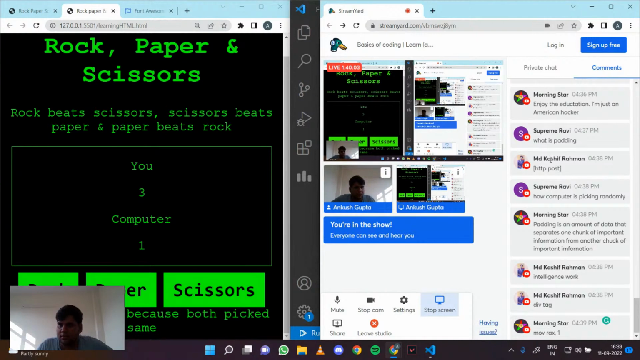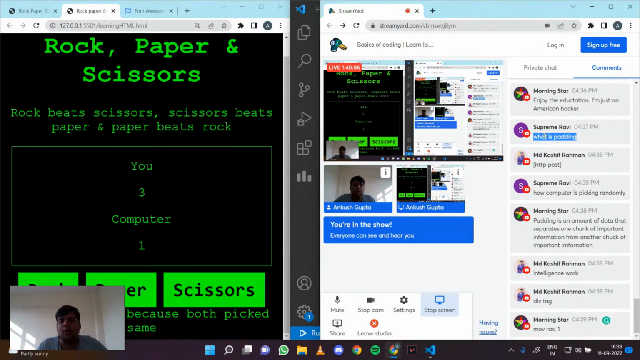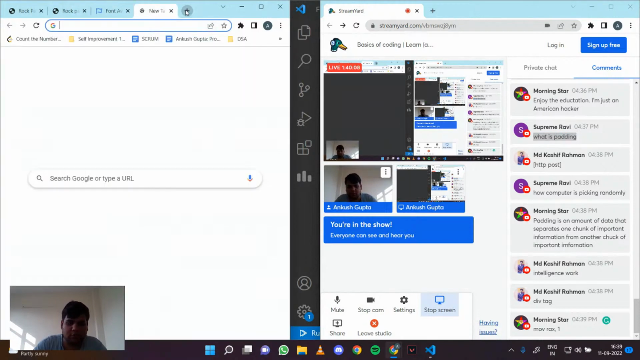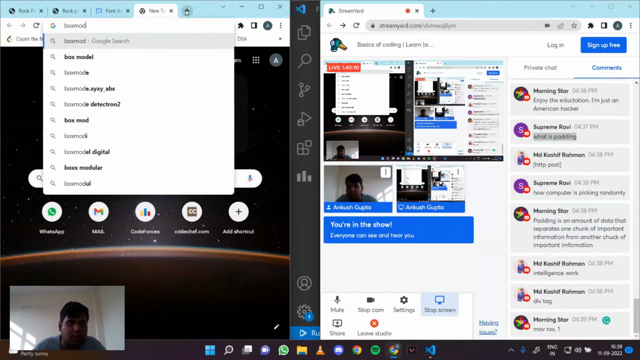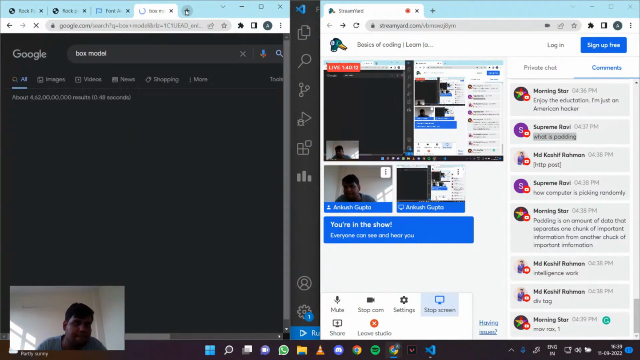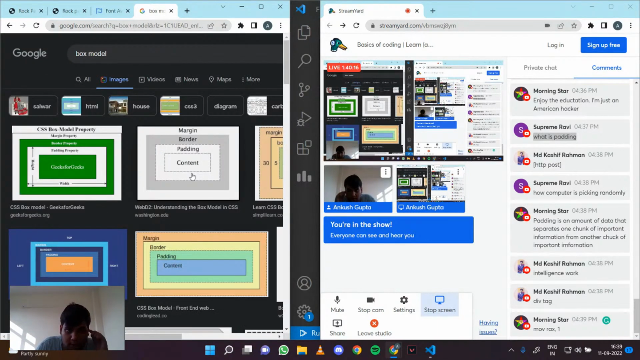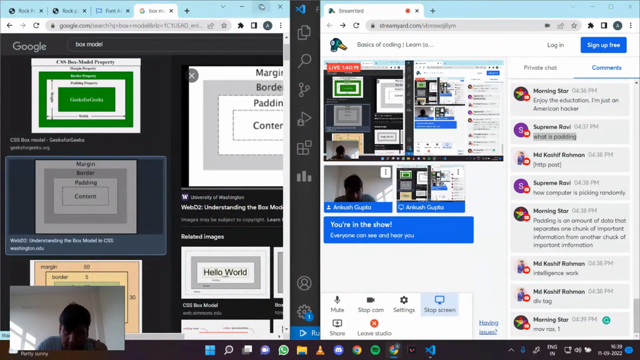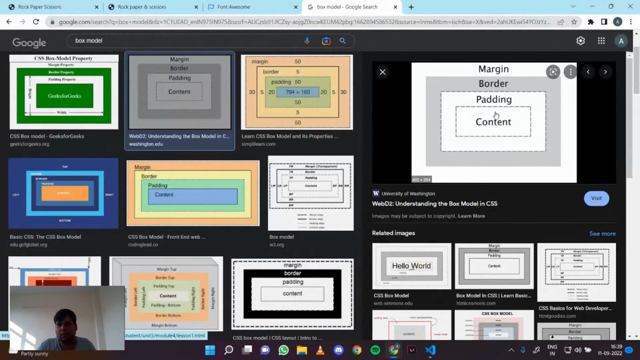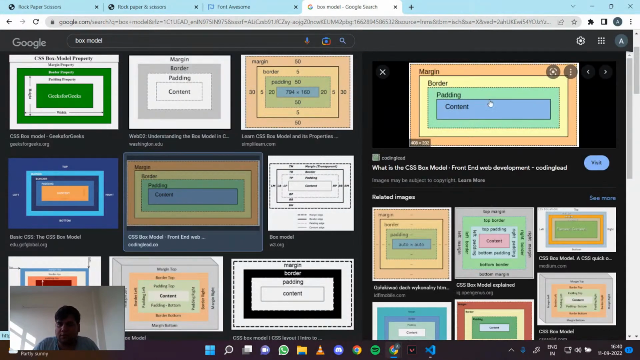What is padding? Okay, padding, very cool. Let me show you the box model for it. Very good question by Supreme. So padding basically is that you have some content. If you want some space between the content and the div, that's called padding. Then you have the border, and then you have the margin. So this is what we call the box model: you have the content, padding, border, margin, right?